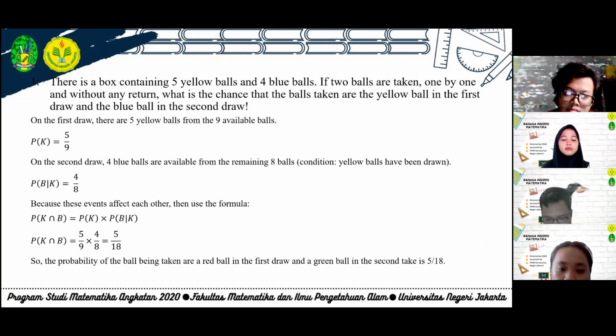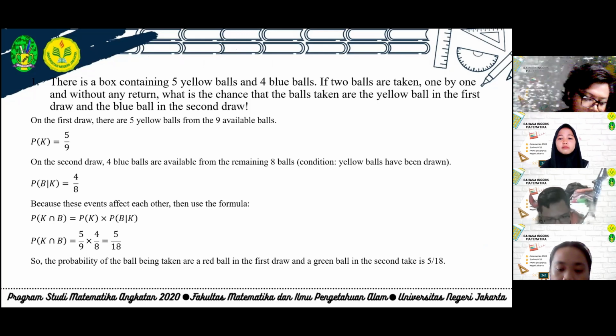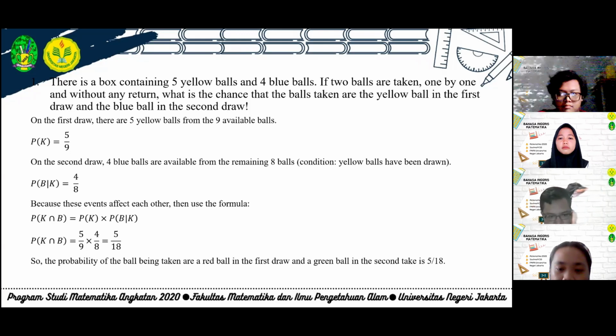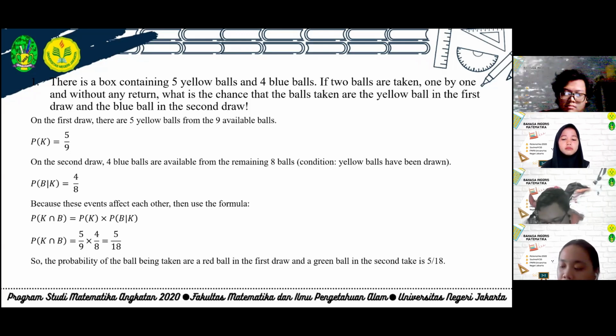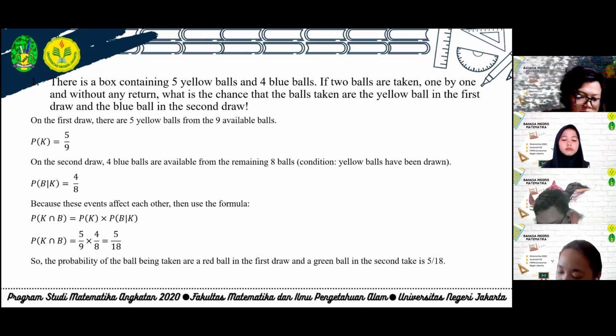On the first draw, there are 5 yellow balls from the 9 available balls, so the probability of yellow is 5/9. On the second draw, 4 blue balls are available from the remaining 8 balls. The condition is that a yellow ball has been drawn, so the probability of B given A is 4/8.